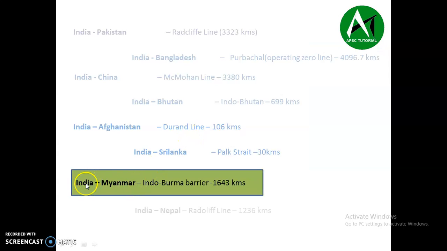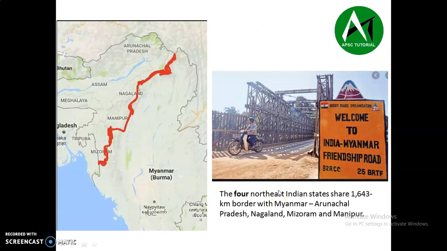Next boundary line is the line between India and Myanmar. We call it the Indo-Burma barrier, and its total length is 1643 kilometers. So this is India. We have the 7 states of Northeast: Assam, Meghalaya, Nagaland, Manipur, Mizoram, Tripura, Arunachal.